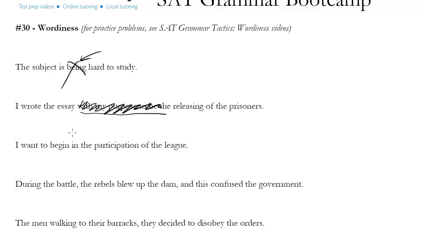If you can find a way that does it in a better way or in a just as good way, that's fine too. The point is you want to look for the choice that does this correction or one of these kinds of corrections. I wrote the essay, maybe to help release the prisoners, or however you like to rewrite it, just to show that connection about why I wrote the essay.